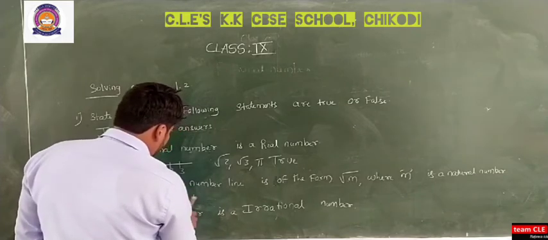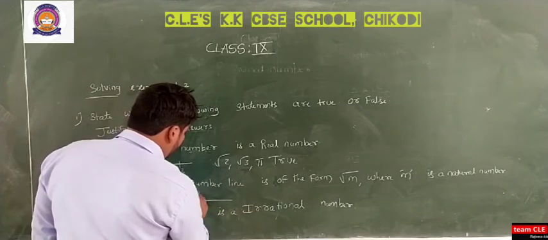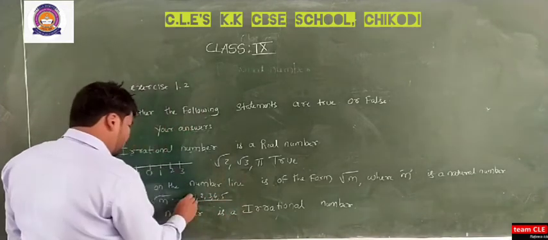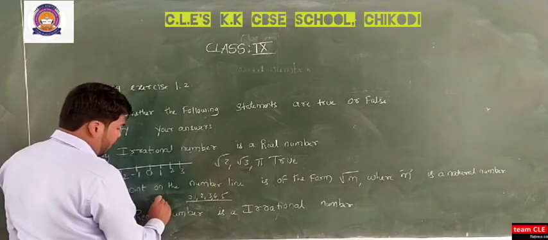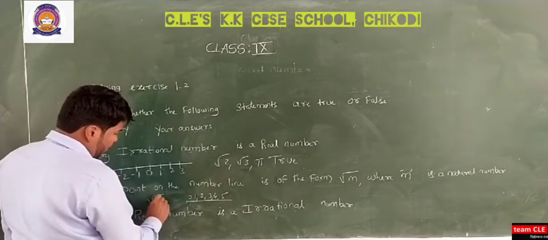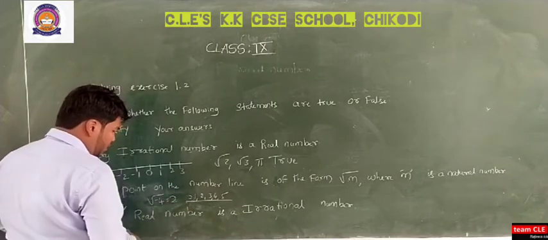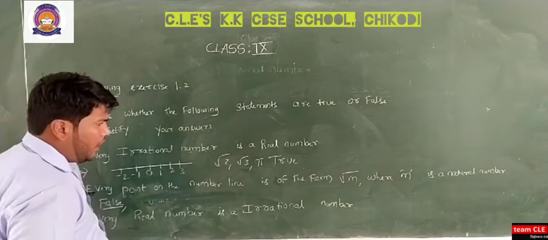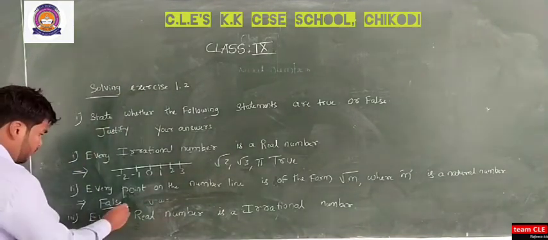Natural numbers include only 1, 2, 3, 4, 5. If I take -2 or -4 and square it, I always get a positive number. So it is false that every point on the number line is of the form root m, where m is a natural number.